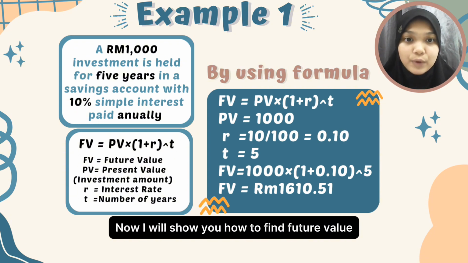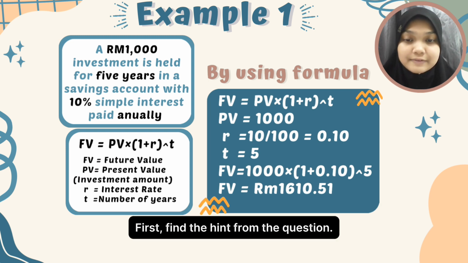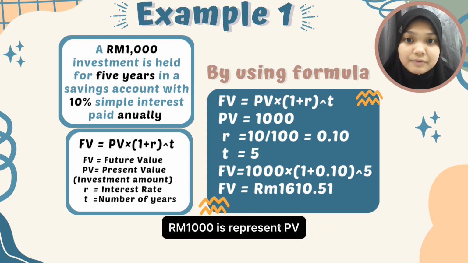Now, I will show you how to find future value by using formula. First, find the hints from the question. RM1000 represents PV, which is present value. 5 years represents T, and 10% represents R, which is rate.